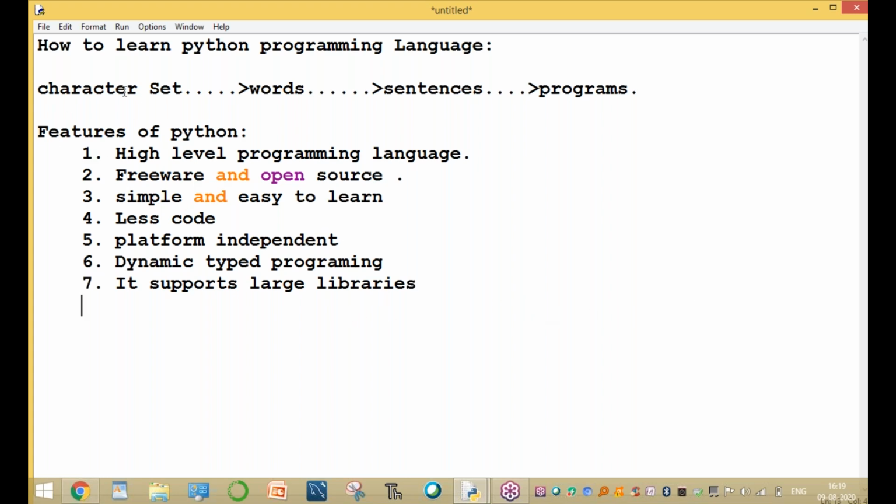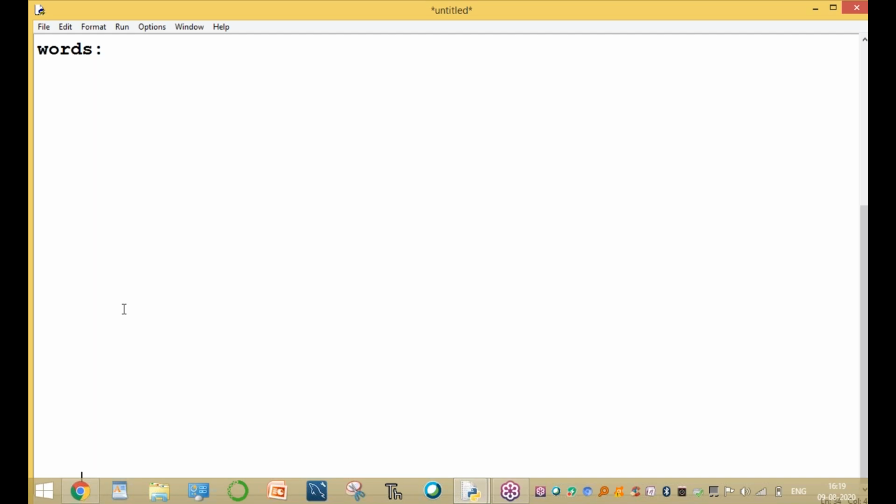Today onward, the character set is already completed. Now we start what a word is. The next important concept is words. What is a word, and what are the different types of words? I can start the syllabus. Every programming language, or every general language such as English, Telugu or Hindi, has words.